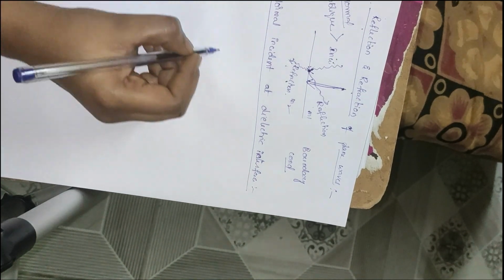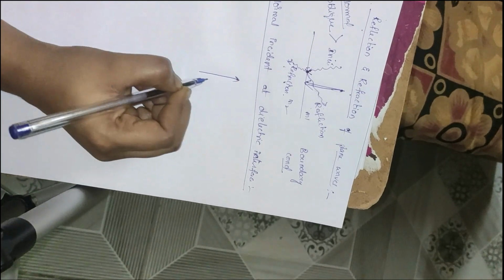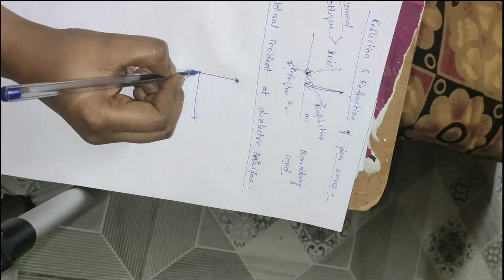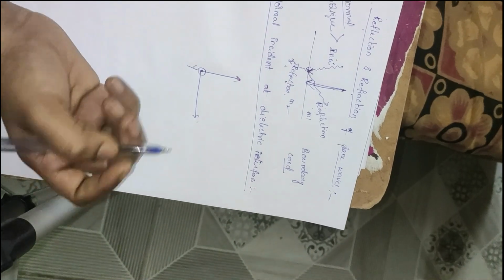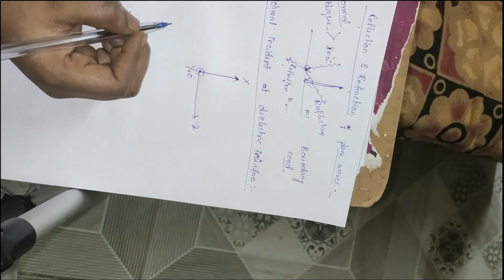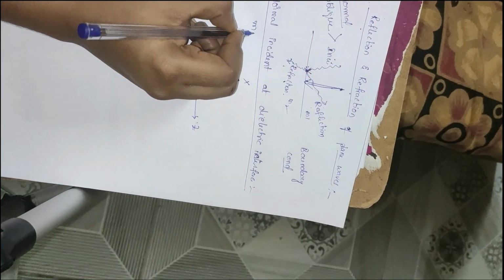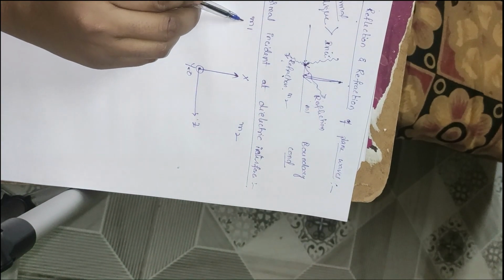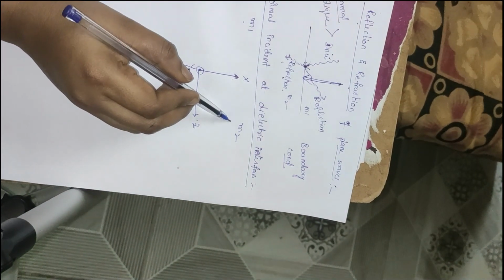Here, I am taking the y equals 0 plane, with the x axis and z axis. This is medium 1 and here it is medium 2. The wave is propagating from medium 1 to medium 2.